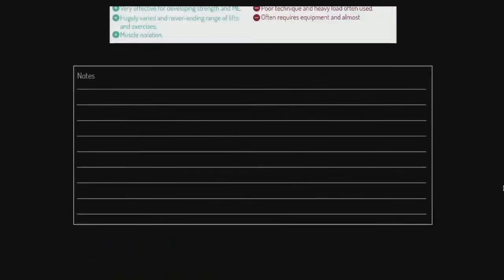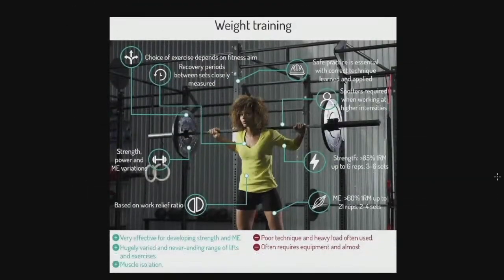Now, I think we're getting there. Weight training is our last one. Lots of information here, hugely variable process, of course. So, we can do things differently based on our fitness aim. We've got recovery sessions, recovery periods are closely measured.